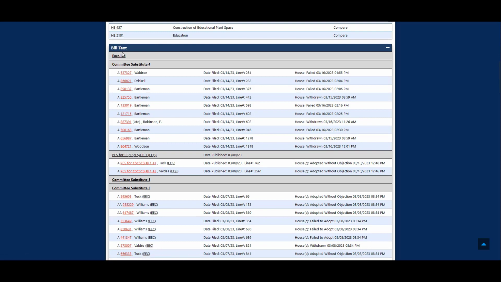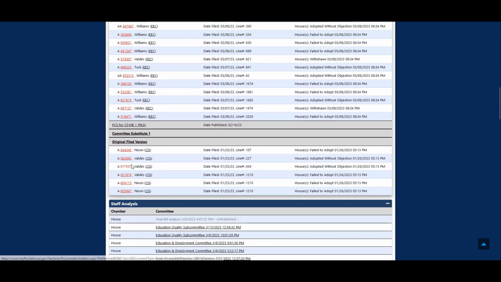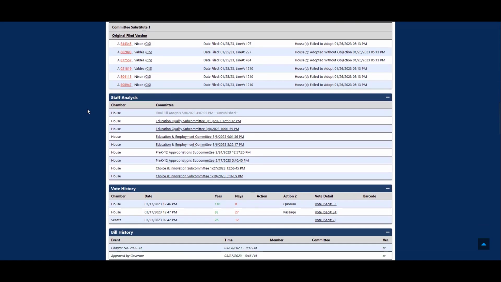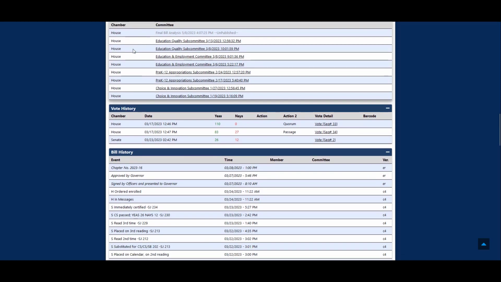Scrolling on down, you're going to find all the bill text here. So how it was enrolled, all of that back and forth from the committees, and how it was originally filed, things like that. So it can be really helpful when you're doing your legislative history to look at those different versions of the bill and see if there were any key changes that could kind of indicate the intent behind the bill. Scrolling on down, you're going to find the staff analyses. Remember that most important piece of legislative history is going to be available there.